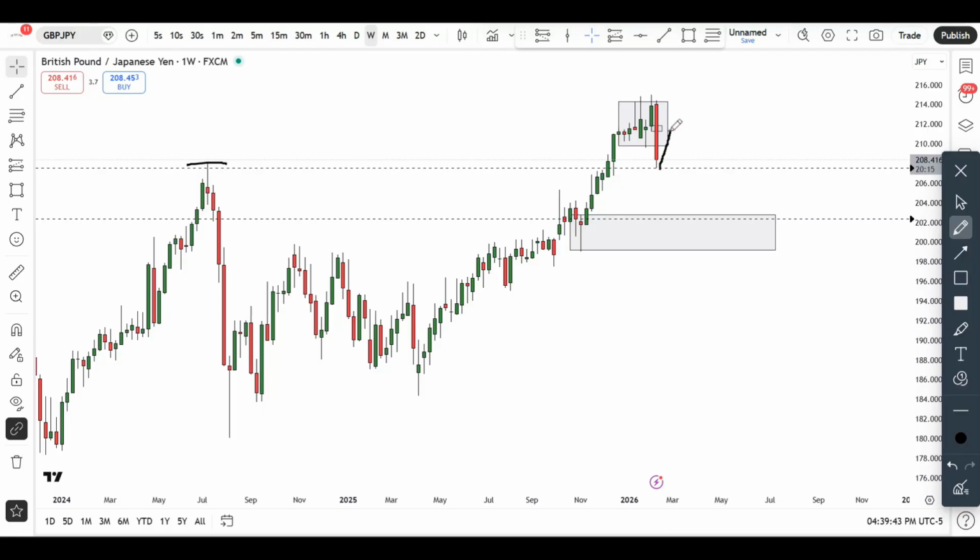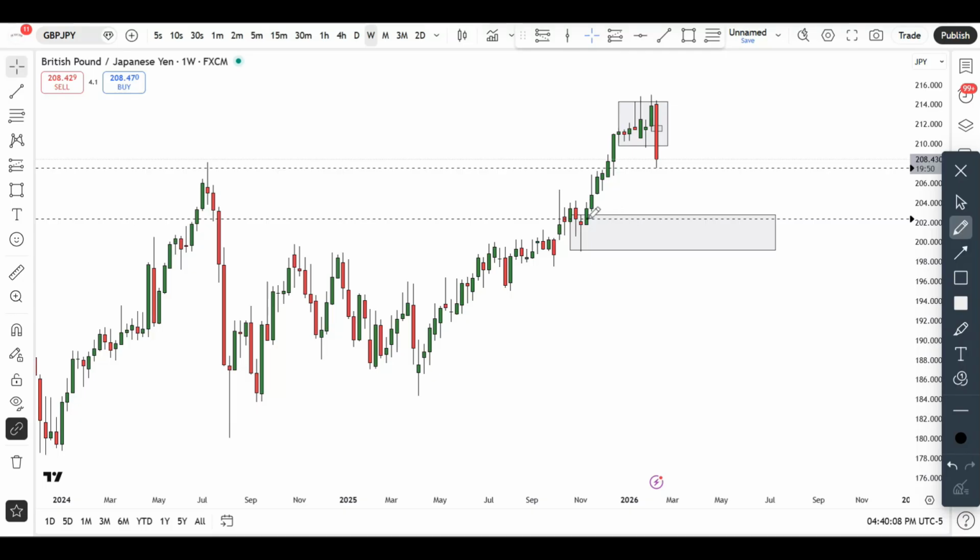And from here, maybe the bears come back again into this particular demand zone. Who knows? But again, we have this demand zone in the weekly right around that 202 level. I don't know if the market is going to get there next week, but this is the level that I'm seeing on my charts. We do have a small interaction here, so the market can easily tap here, come down here, and then from here give us the bullish continuation. That is very, very possible.